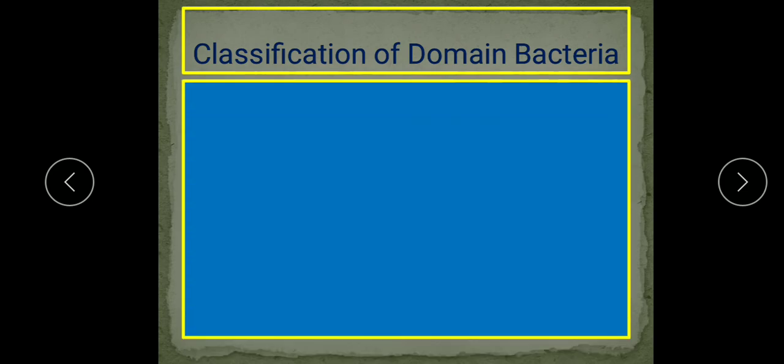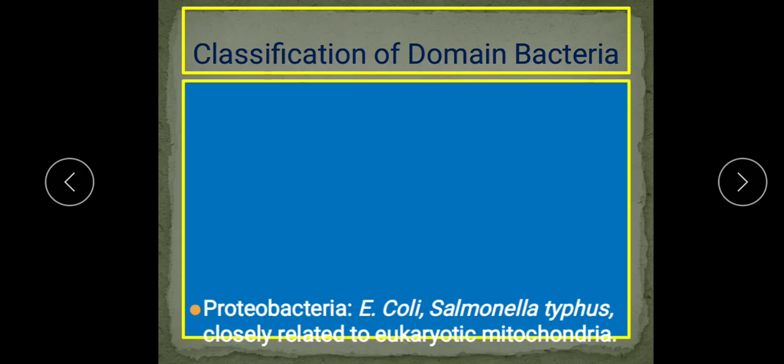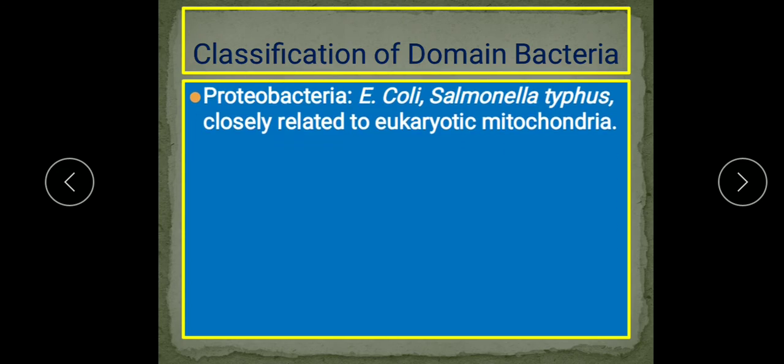Now we'll see the classification of domain Bacteria. These bacteria have been divided into 5 phyla. What are these phyla? First is the proteobacteria. Proteobacteria are enteric bacteria like E. coli, Salmonella typhi, Helicobacter pylori, which causes gastric ulcers, and Neisseria gonorrhoeae, which causes gonorrhea.